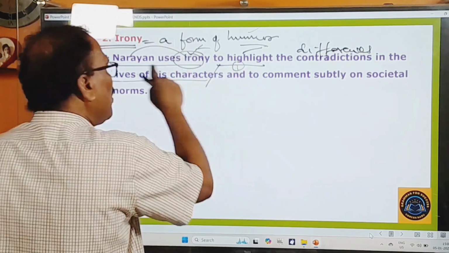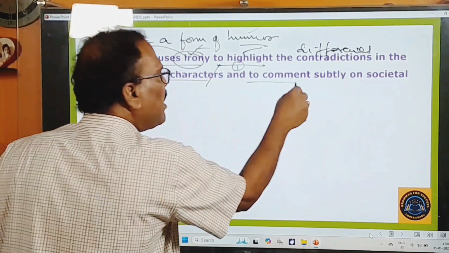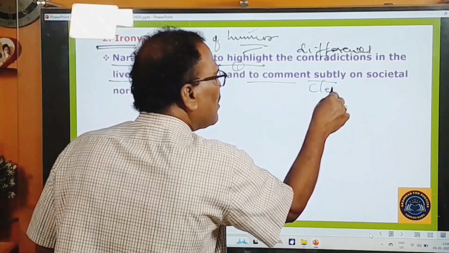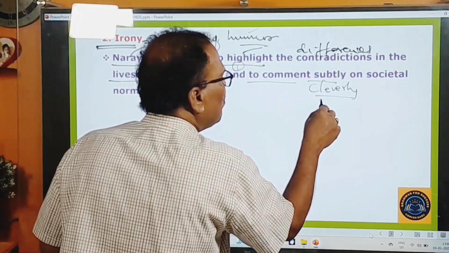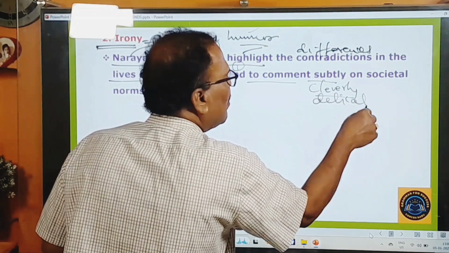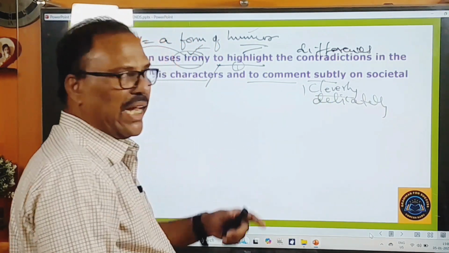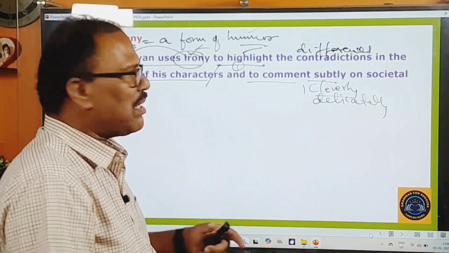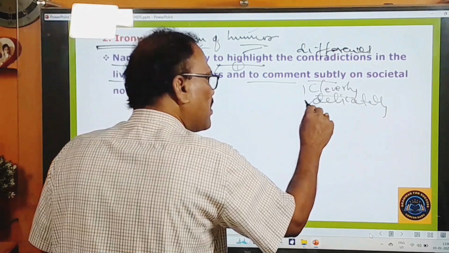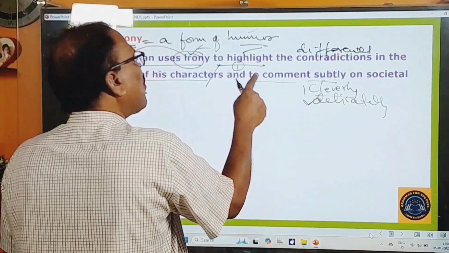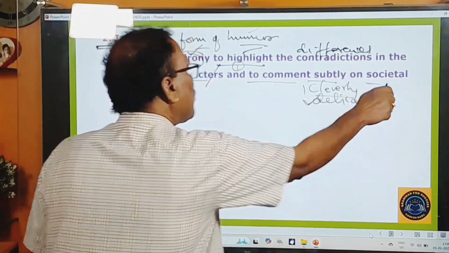And next, he uses this irony in order to comment subtly. Subtly means cleverly or delicately. In other words, two meanings are there: subtly means cleverly, subtly means delicately, sunnitanga, something like that. Let us go with this meaning only. So to comment delicately on societal norms.